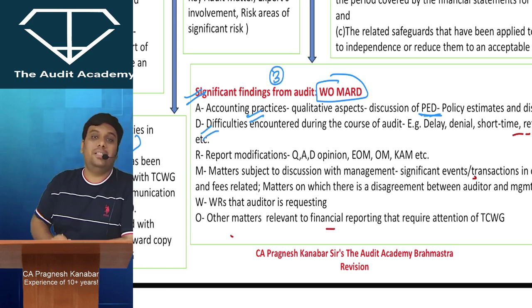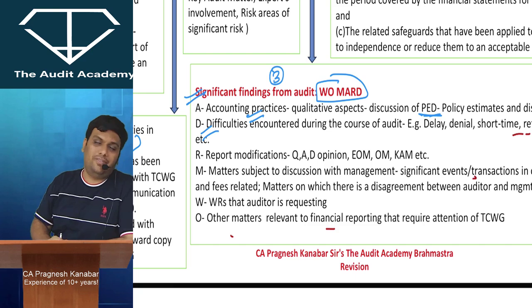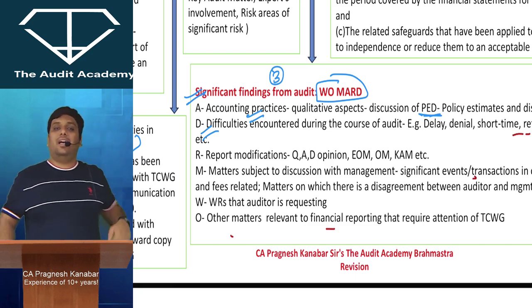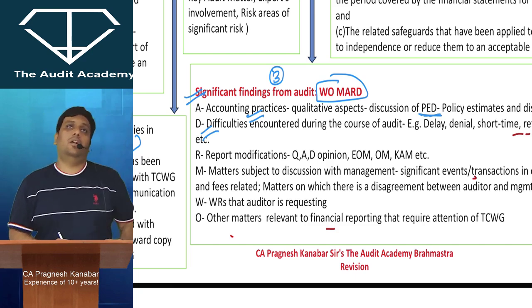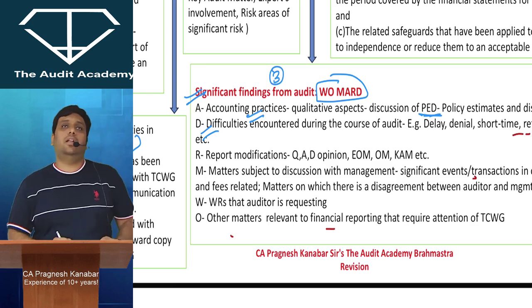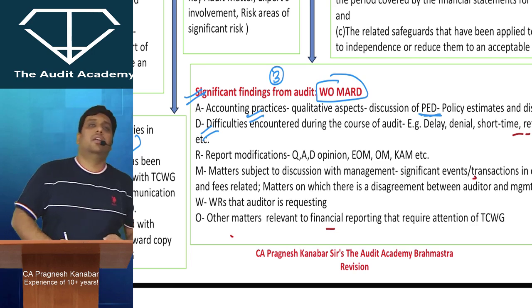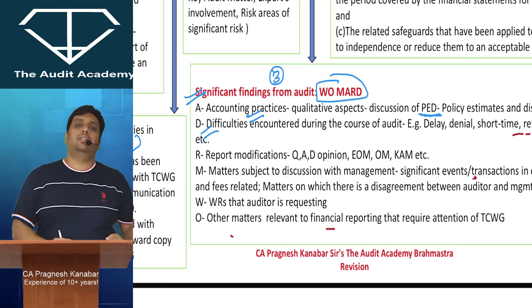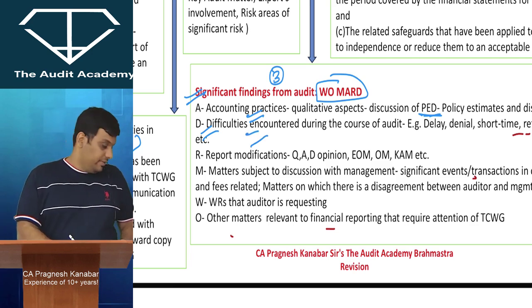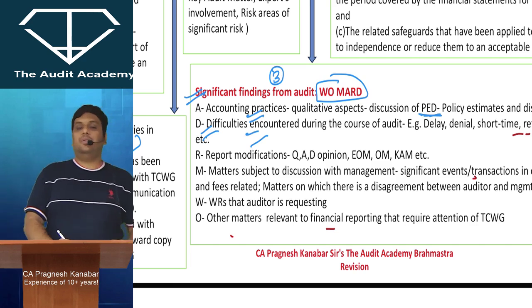Then you are going to discuss if there is any difficulty that you faced during the audit of financial statements. Come on, man, various types of restrictions created by the management. Management is not providing timely data. Management is delaying. Management is not allowing us to send confirmation requests. Management is not ready to make a going concern assessment. Management is restricting us. All of those points can come over here: difficulties encountered during the course of audit.